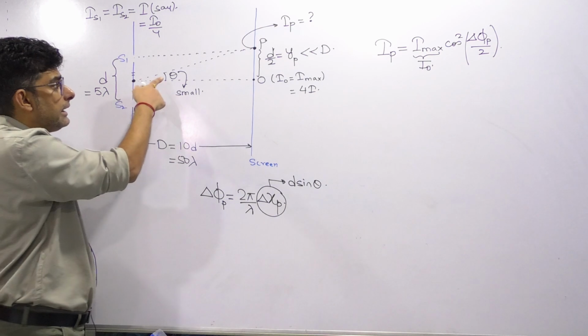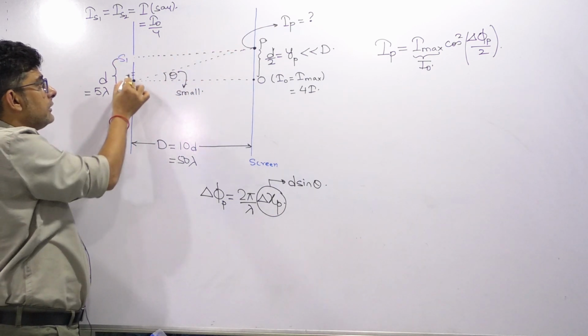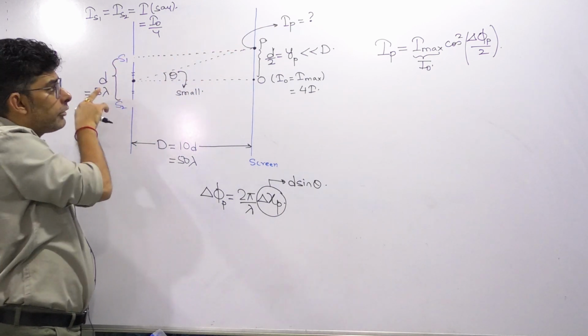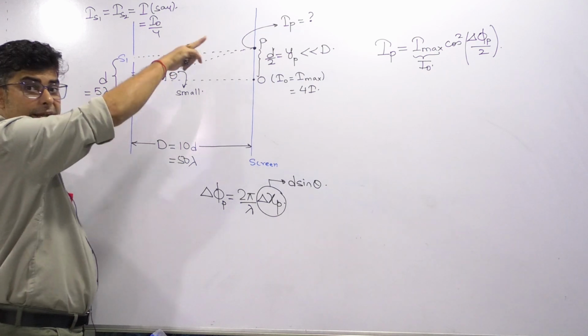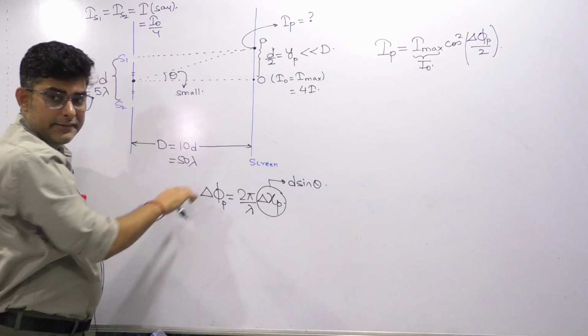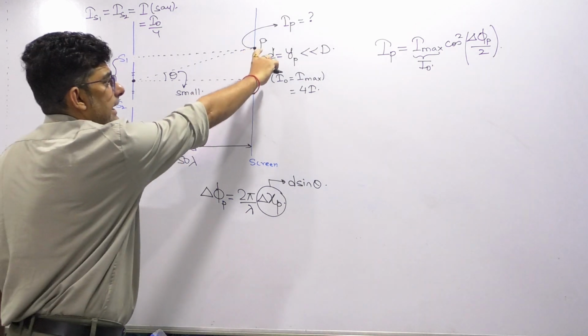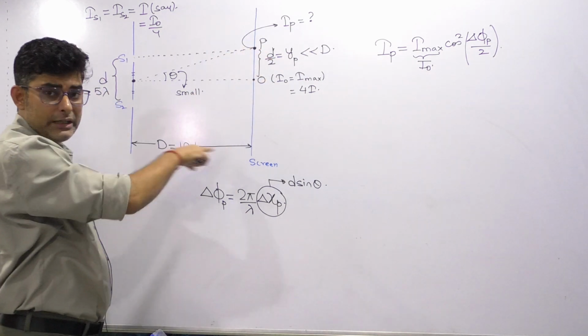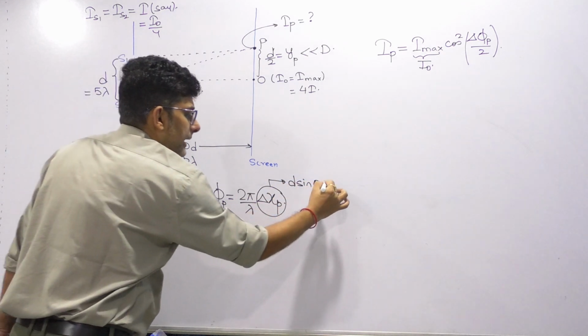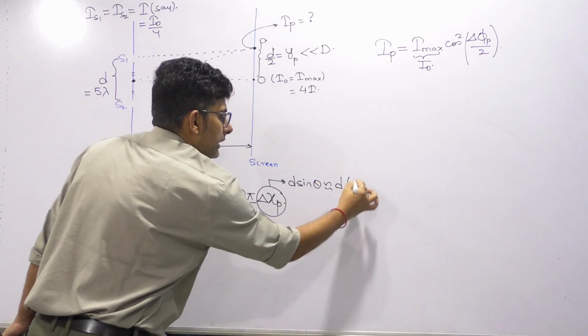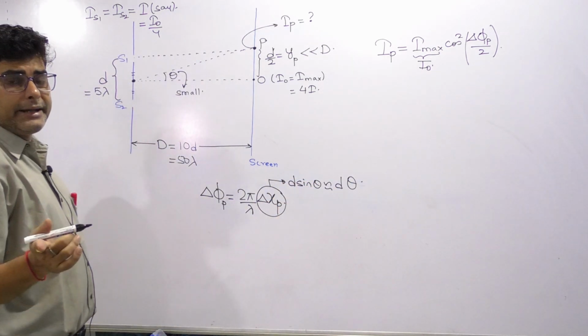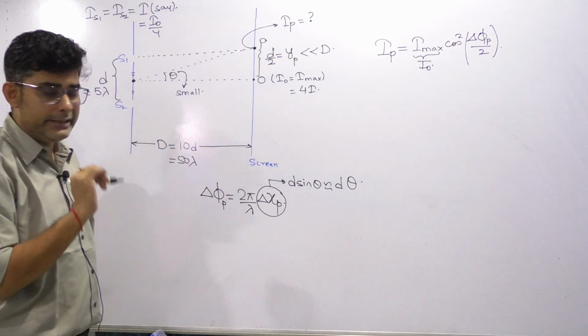Remember, theta is taken from the center of the line joining the two slits. From there we take the angular position of any point on the screen. So d sin theta. But as I said, this height is very small compared to capital D, so d sin theta is approximately d theta. For small angle, sin theta and tan theta both are equal to theta in radians.